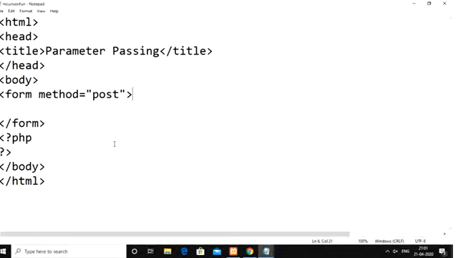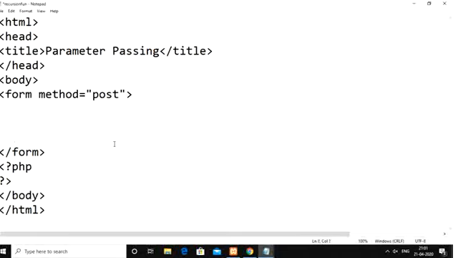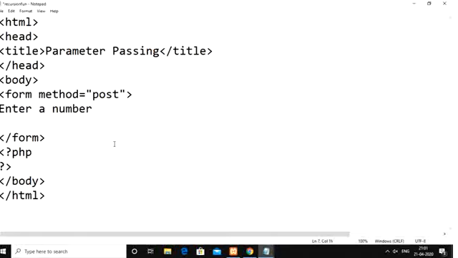Then here we need to display a message like enter a number. Then input. Since the type is number, take type as number. The name of that particular field I am going to take as num.